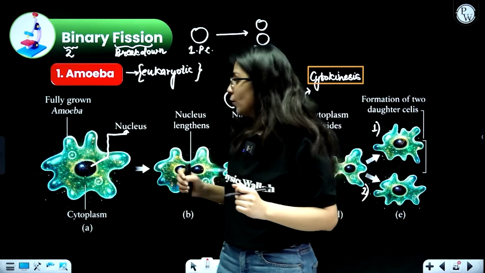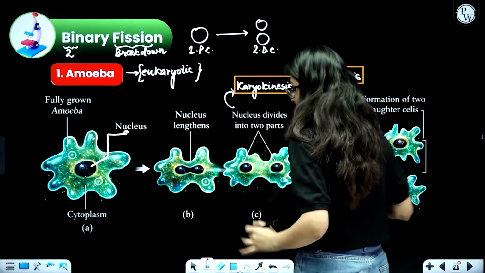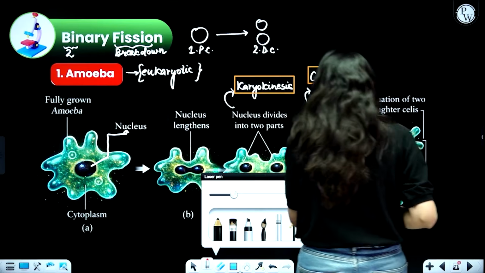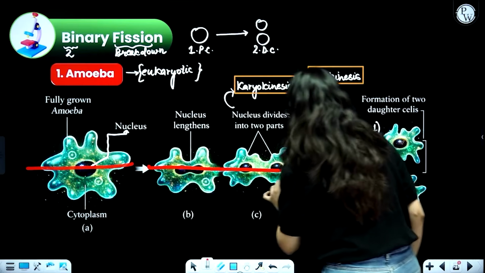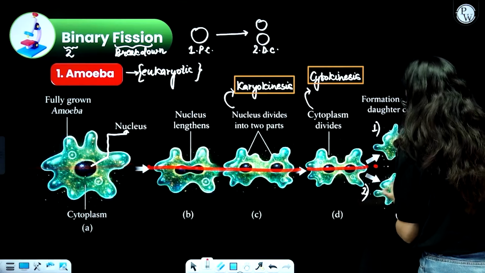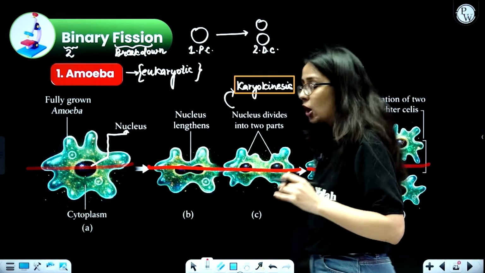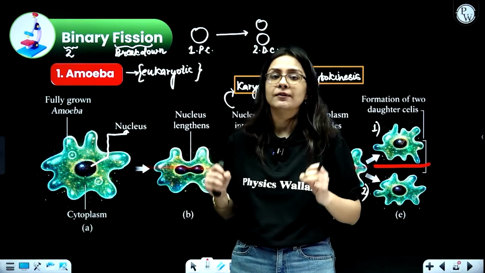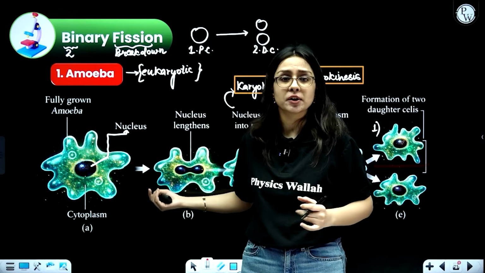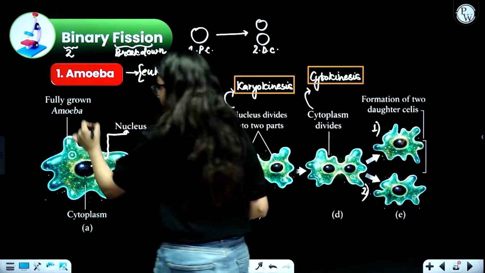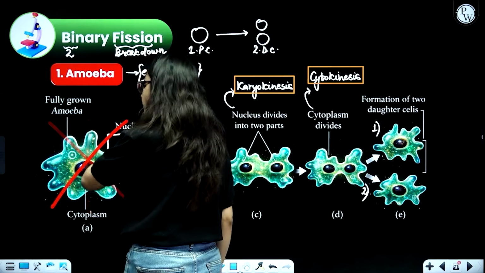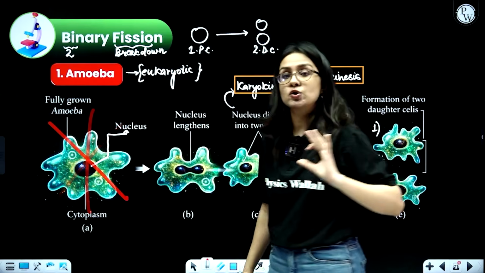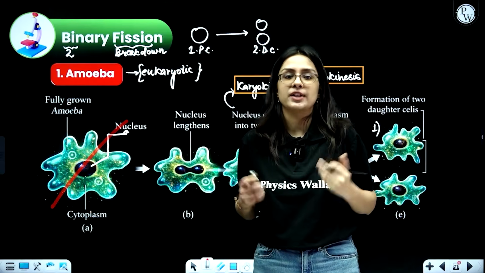Now, one more thing to remember is, over here you saw that amoeba is dividing in this particular plane. This is what is happening over here, and then you saw two cells. But it is not necessary that amoeba will always divide in this particular plane, that is horizontal. It can also divide vertically, it can also divide diagonally, or at whichever angle it feels like. There is no particular angle in which its division takes place.